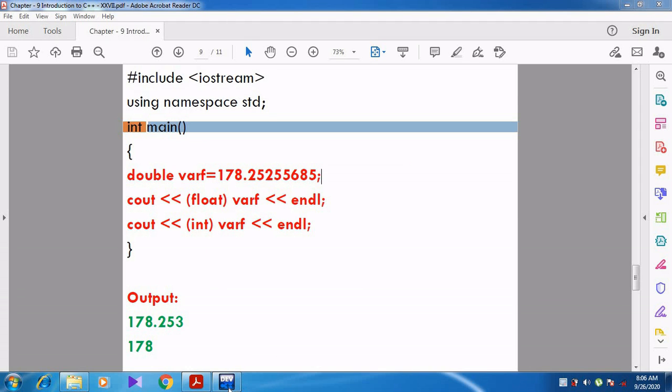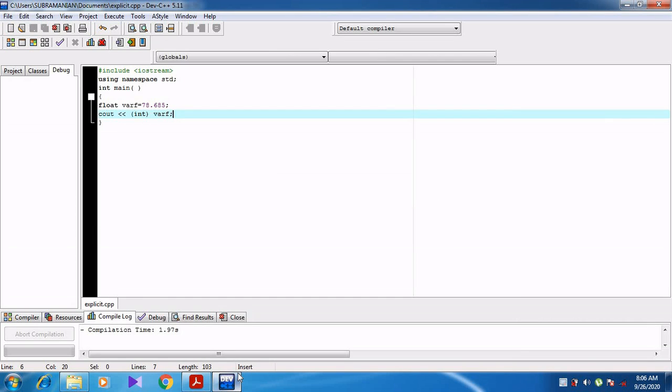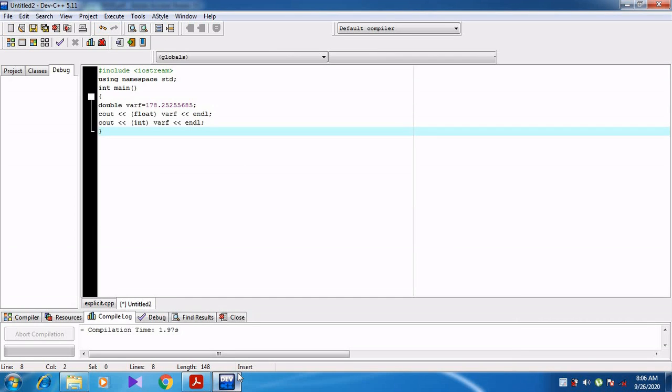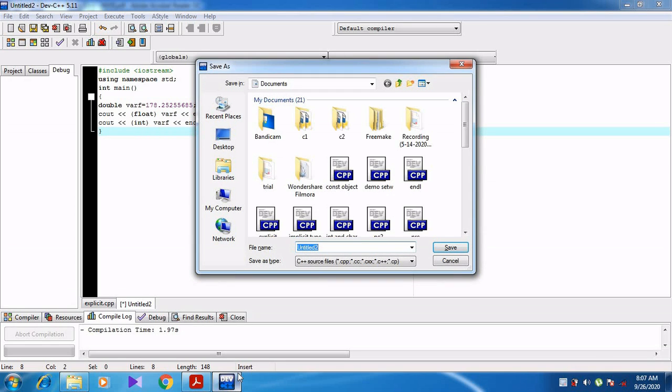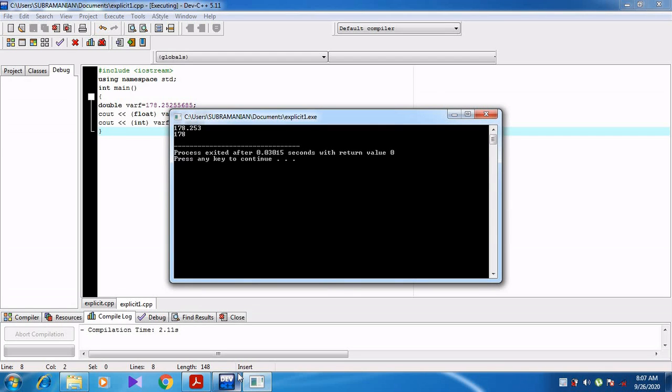Now let us see the program in a practical manner. Control plus N, control plus V. I am saving the program with control plus S. The file name is explicit1.cpp. After saving the program, when I press F9, it compiles the program. There is no error. When I press F10, now you can see the result.